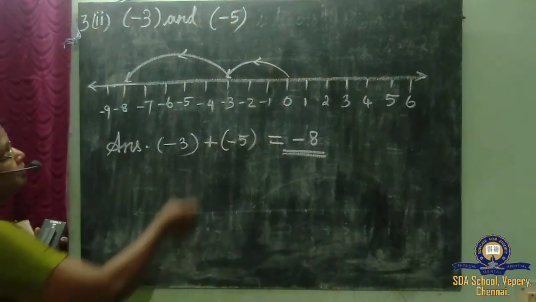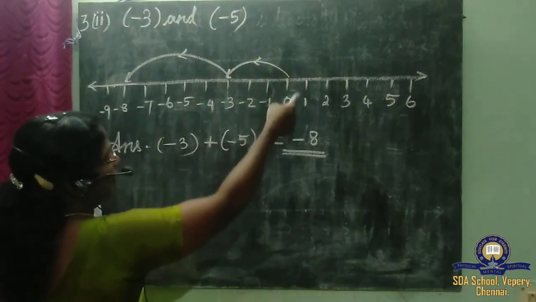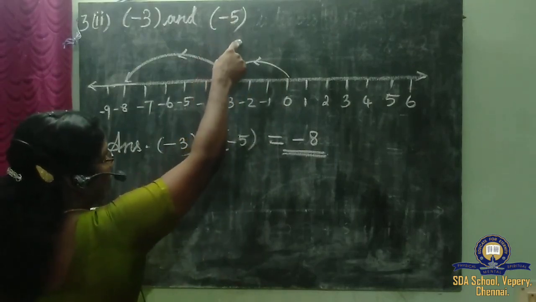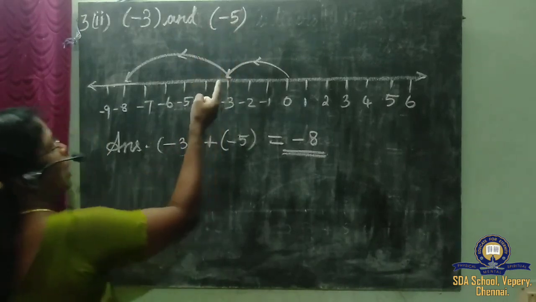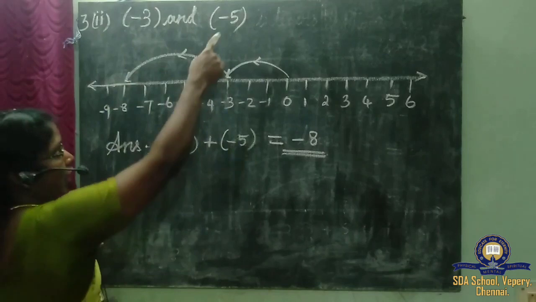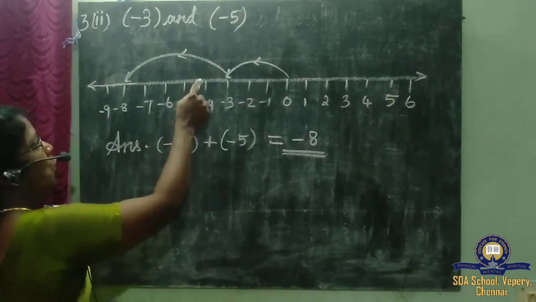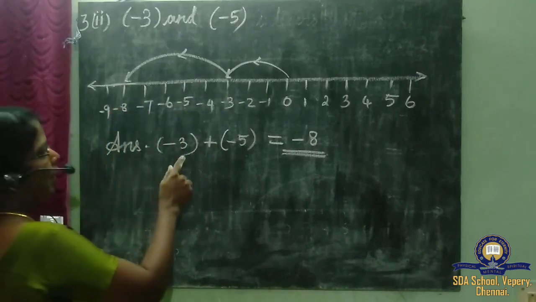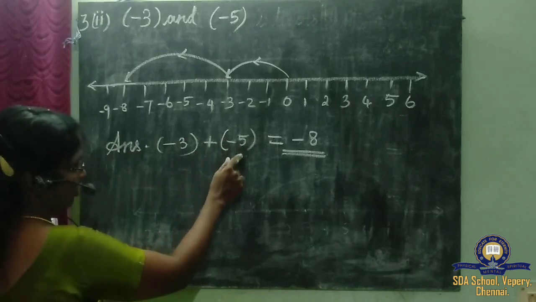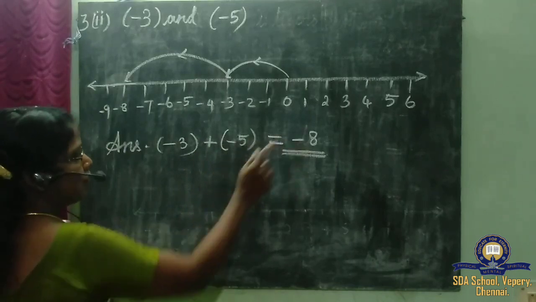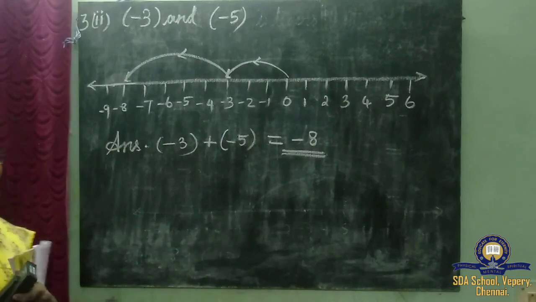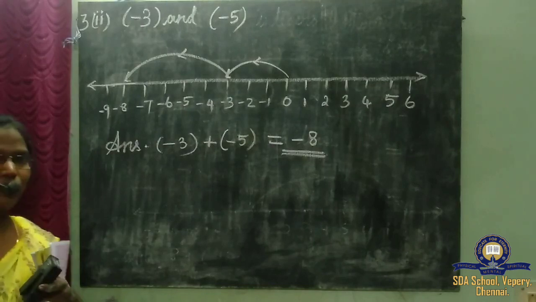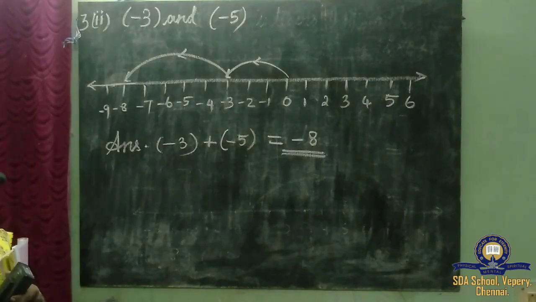Children understood? Minus 3, from 0 to minus 3 is traveling. Then again it is negative number minus 5. So since it is negative, I am taking it backward and 5 is given. So 5 units I am counting. 1, 2, 3, 4, 5. That is minus 8. So my answer is minus 3 added with another negative integer minus 5 gives minus 8. Note down this. Okay, 3 seconds for this. Make it fast.